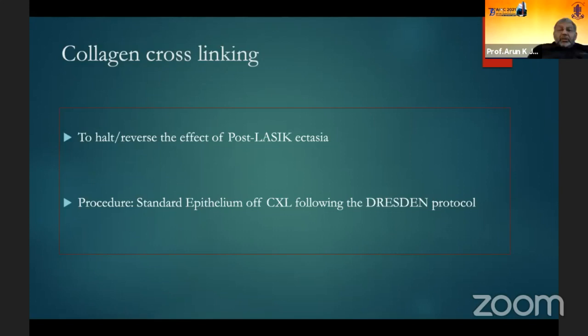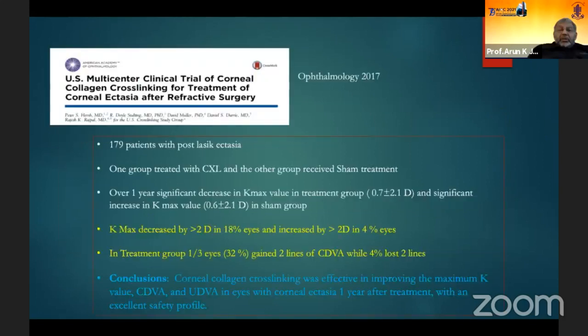And this is one of the largest studies published on cross-linking in post-LASIK eyes. This recent study was published in 2017 by Peter Hirsch et al. They included almost 179 patients with post-LASIK ectasia and divided them into two groups: the CXL group, where they followed the standard Dresden protocol, and the other group, where they didn't give any treatment at all.